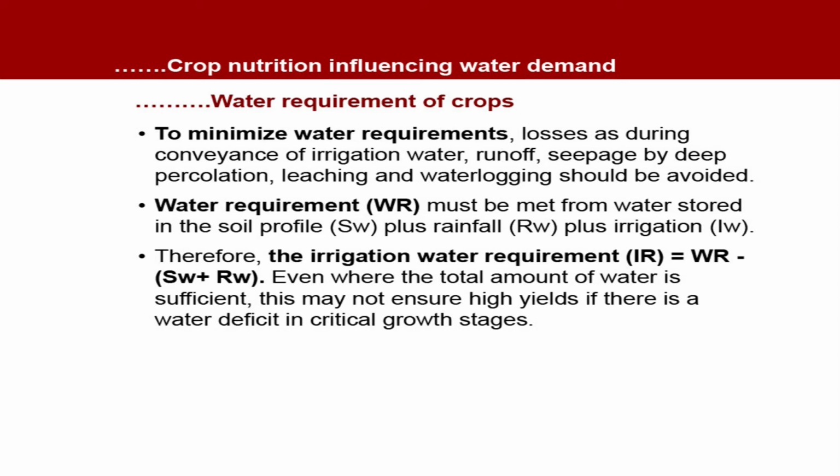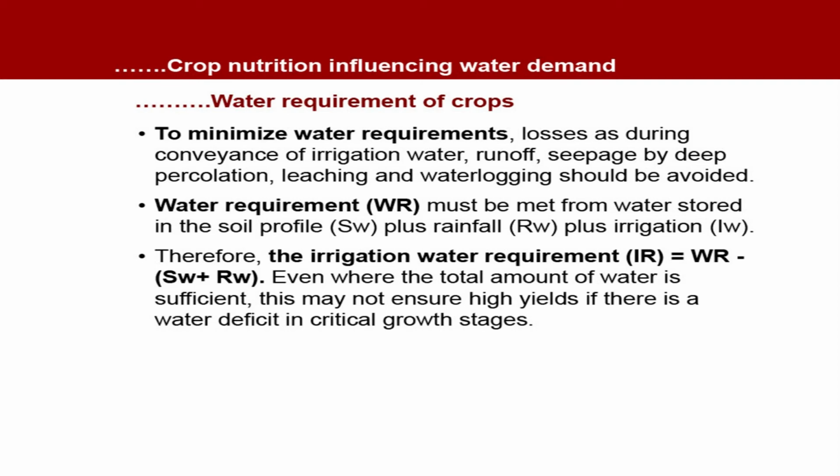Therefore, the irrigation water requirement, meaning water to be applied by irrigation, is equal to water requirement minus soil water contribution minus rainwater contribution. So, that much water will be required to be applied by irrigation. Even where the total amount of water is sufficient, this may not ensure high yields if there is a water deficit in critical growth stages.